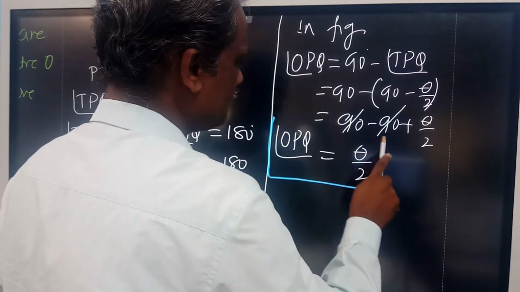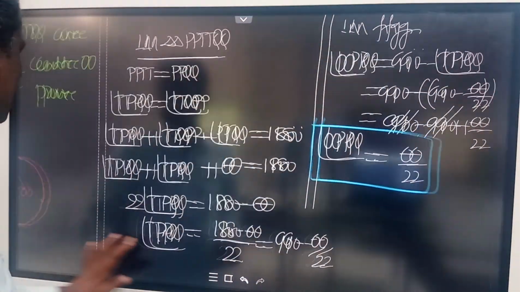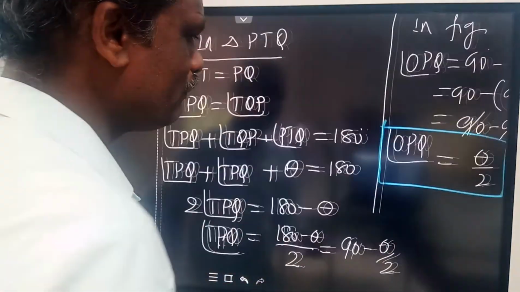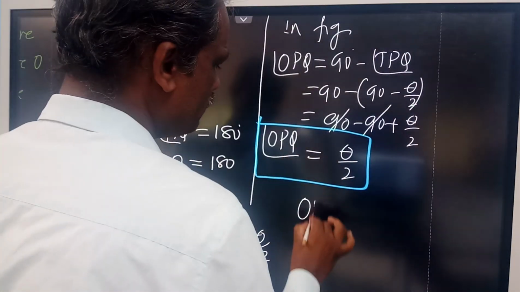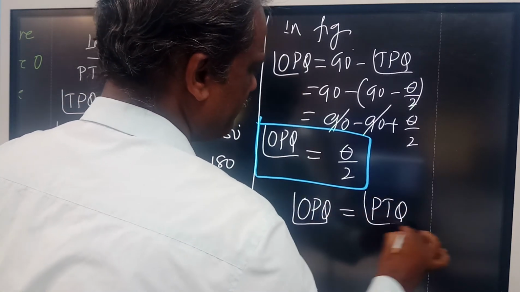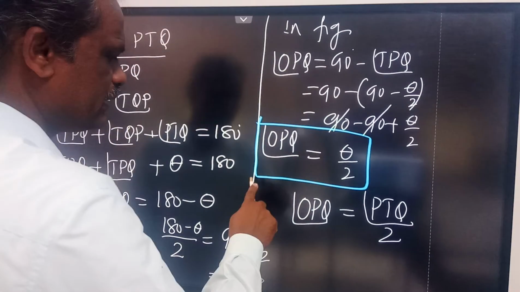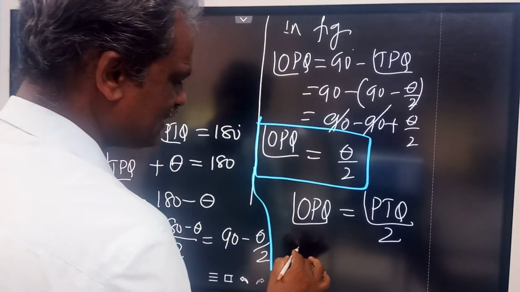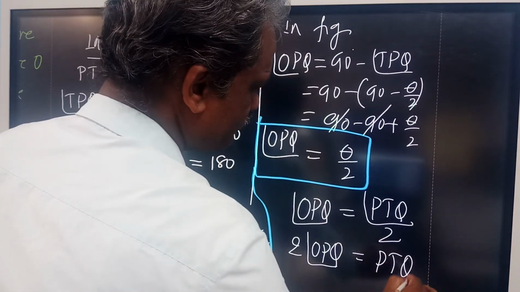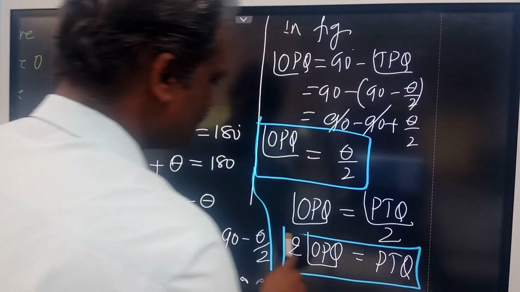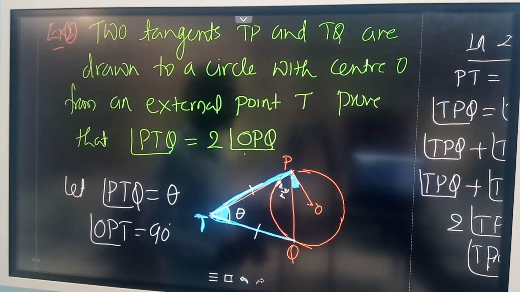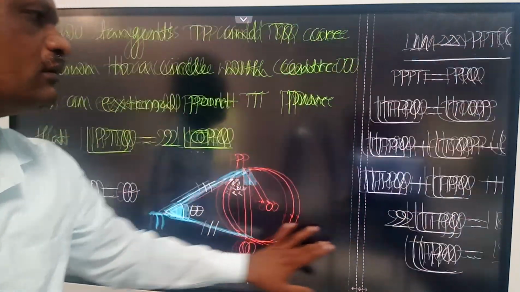This is the relation you are getting. Now what is theta? It is nothing but PTQ. So OPQ is equal to PTQ by 2. Now you transfer to the left side: 2 times OPQ is equal to PTQ. So this is what I wanted. 2 times OPQ is equal to PTQ. Is it clear?